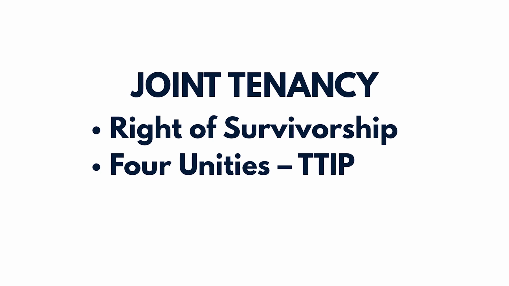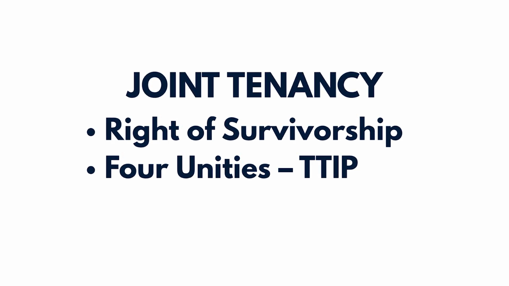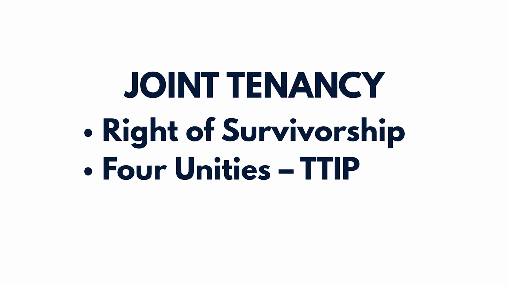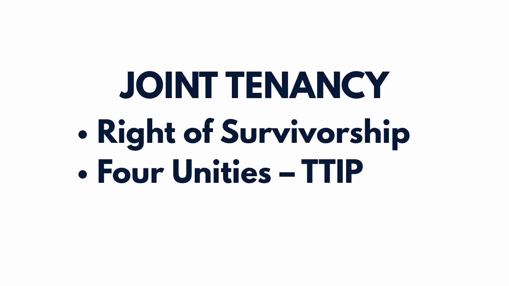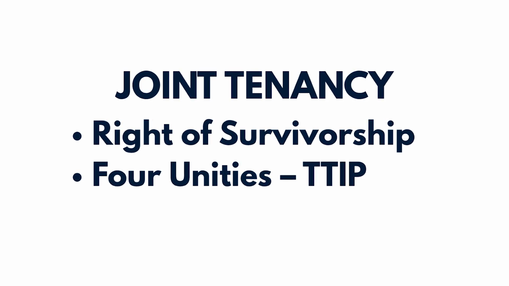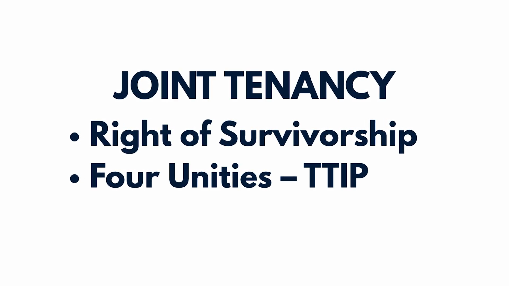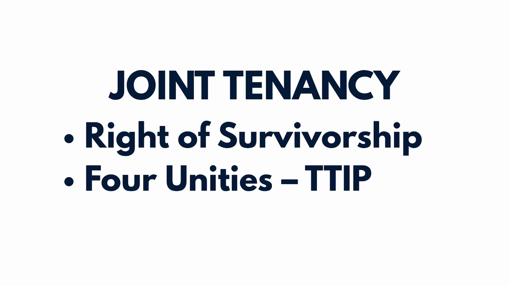To create a joint tenancy, 4 conditions, often called the 4 unities, must exist: unity of time, unity of title, unity of interest, unity of possession. A helpful memory device is TTIP: time, title, interest, possession. If those 4 unities are not present, joint tenancy may not exist.